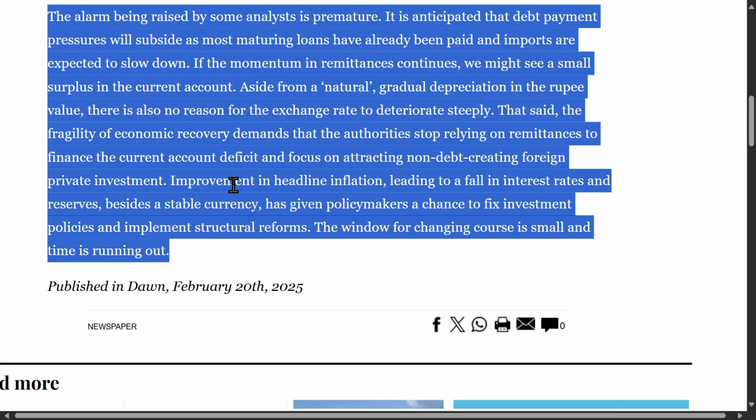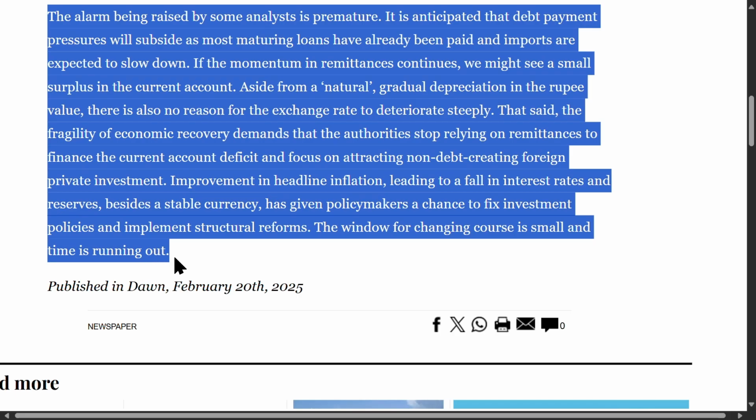Fragility means vulnerability. The sentence criticizes the over-reliance on remittances and urges the government to attract foreign investment that does not increase debt. Improvement in headline inflation, leading to a fall in interest rates and reserves, besides a stable currency, has given policymakers a chance to fix investment policies and implement structural reforms. Headline inflation is the overall inflation rate. A reduction in inflation leading to lower interest rates and stable reserves provides a favorable environment for policy reform.